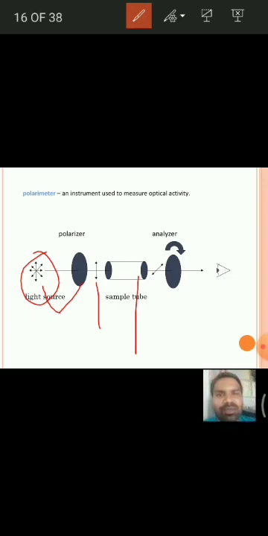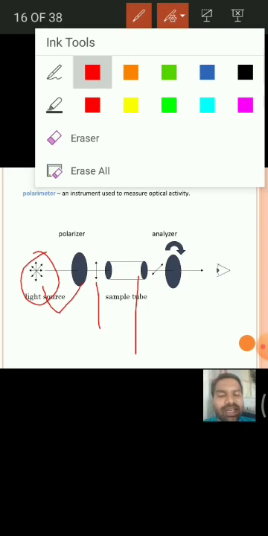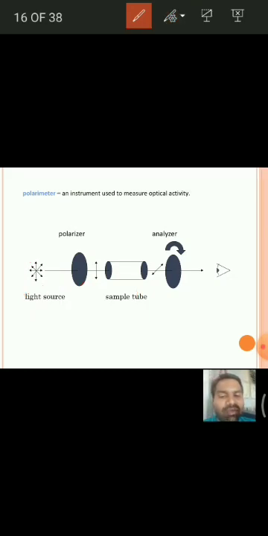This rotation is again of two types. Some molecules rotate the PPL towards the clockwise side, and some molecules rotate the plane polarized light towards the counterclockwise side.